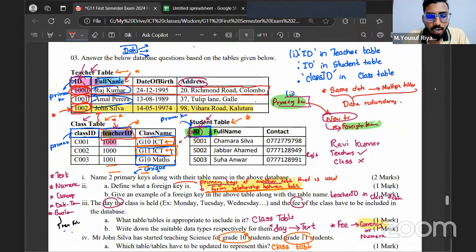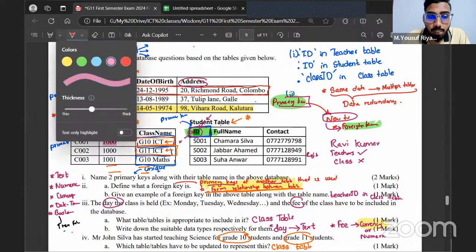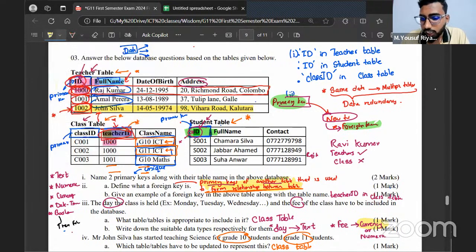So for example, ID being here and ID being here is actually data redundancy only. Whenever your table has data redundancy, you always keep one thing in your mind: will this data ever get changed? So always make sure that if there is data redundancy, those data should be data that will not get modified. What I mean by not get modified is like the name changing.